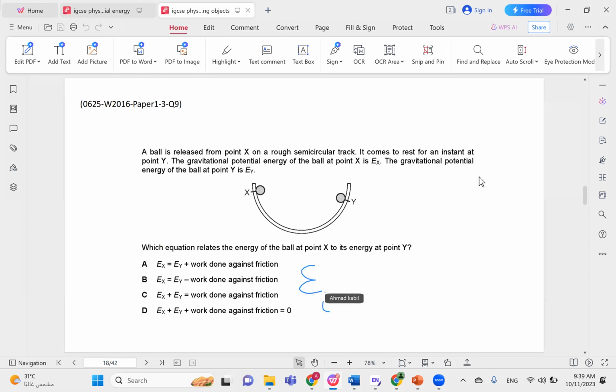We said that initial energy is equal to final energy if we ignore air resistance and friction. But if we do not ignore them, we have to have work here. And basically, instead of initial and final, we can just write x and y, and that gives us the answer. So the correct answer here is choice A.